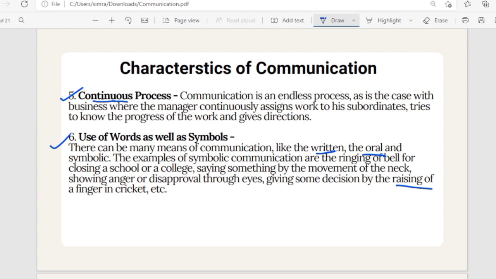Note it down. Okay. Now the last characteristic is use of words as well as symbols. For example, when you're driving, at the signal, if it shows green light, what does it mean? You understand that, yes, I can go now, I can continue my drive. But if it's showing red, what are you going to do? You will stop at the signal. You won't continue driving, right?